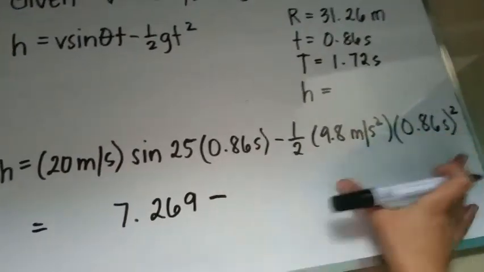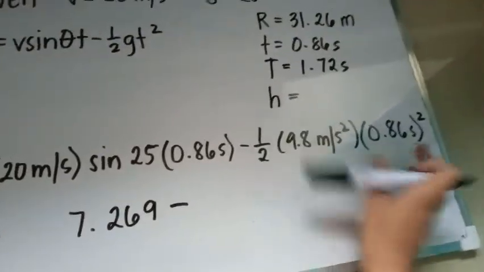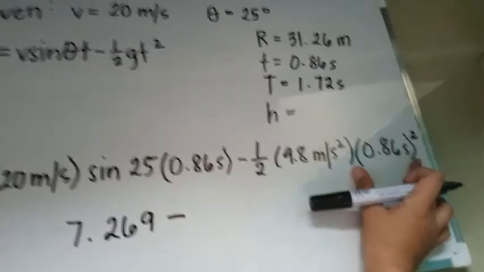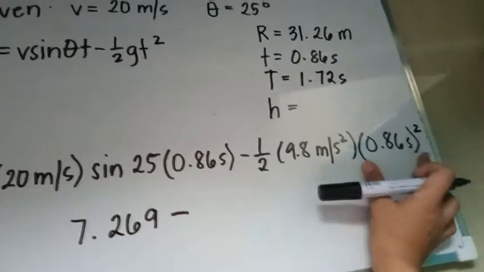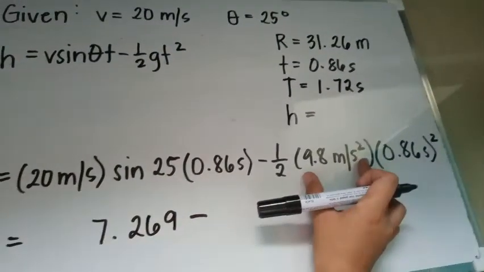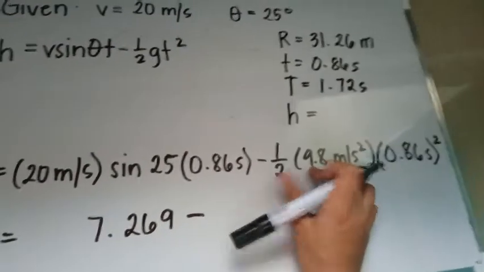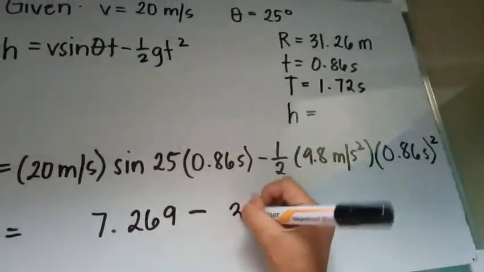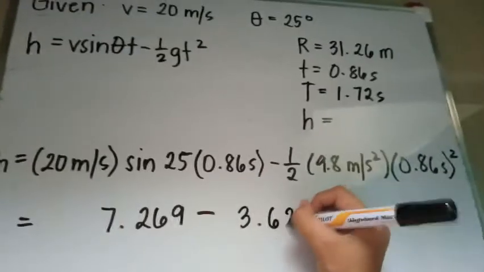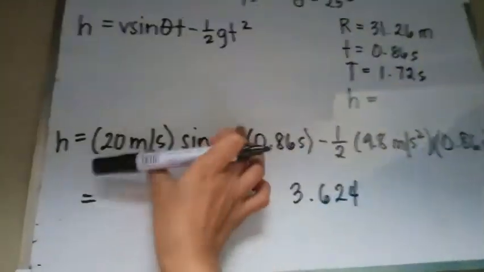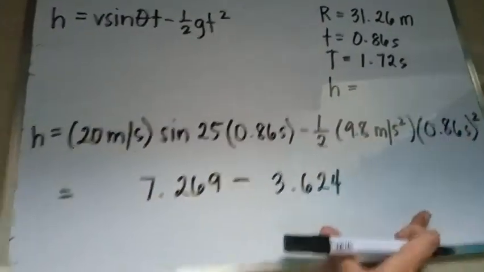While dito sa part naman na to, ang unahin natin is to square the half time. So 0.86 squared multiplied by 9.8 meter per second squared multiplied by 1/2. The answer that I got is 3.624. So we already have the two answers for these two parts of the formula.